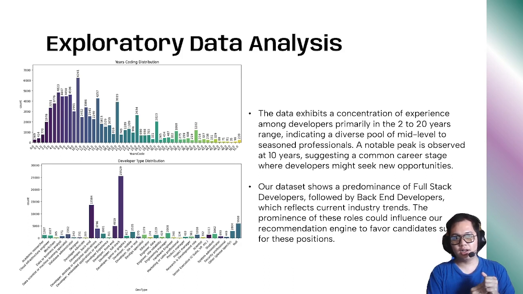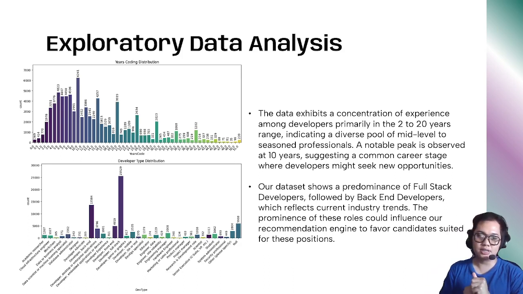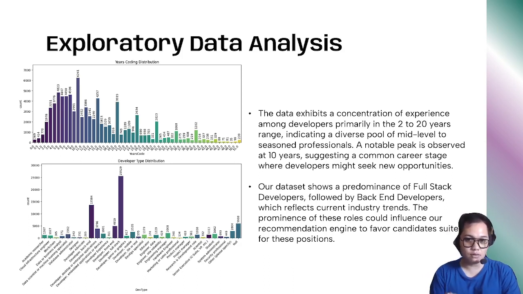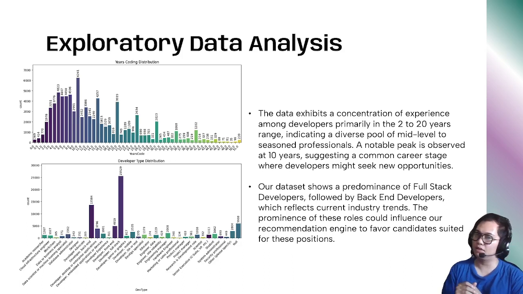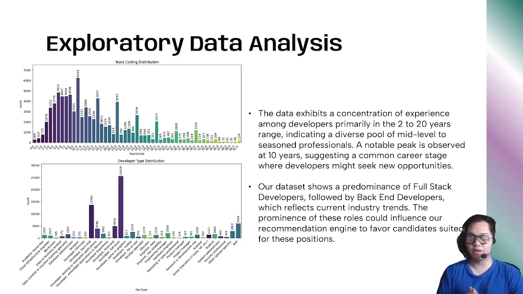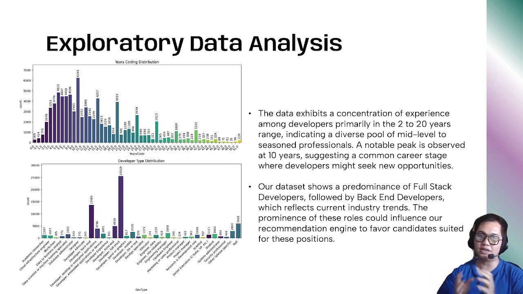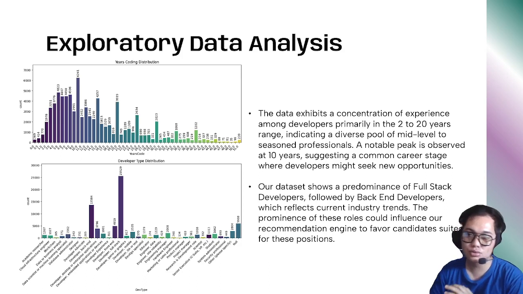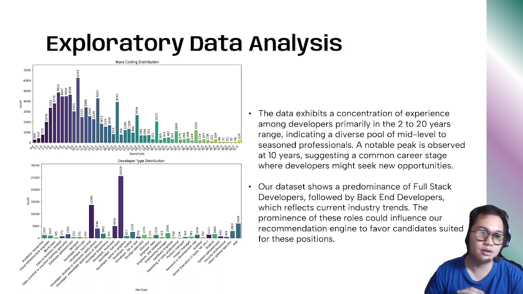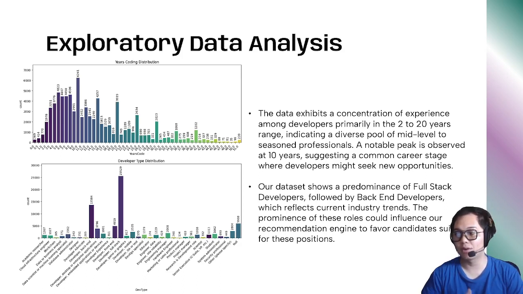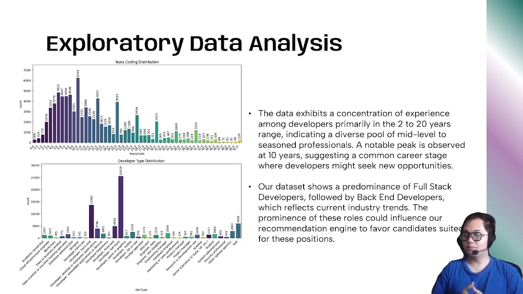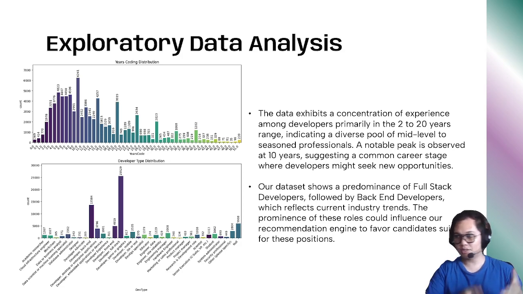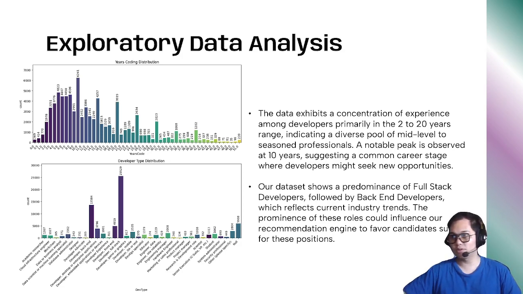Well, on the second graph, there is a predominance of full stack developers followed by back-end developers, which reflects current industry trends. The prominence of these roles could influence our recommendation engine to favor candidates suited for this position. As you can see, the most common positions in order are the full stack developer and the back-end developer, which might indicate that some of the recommendations might tend to choose those roles.